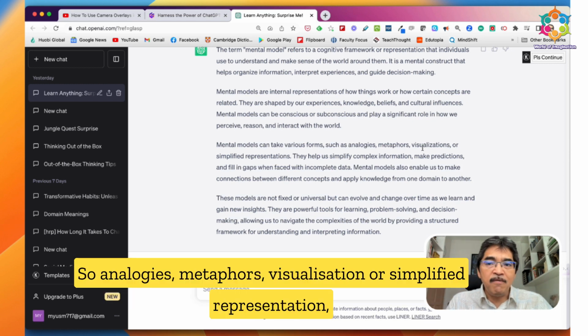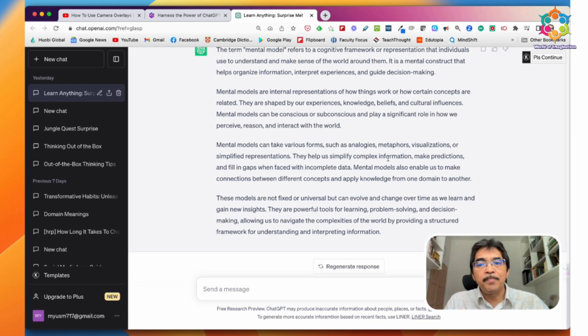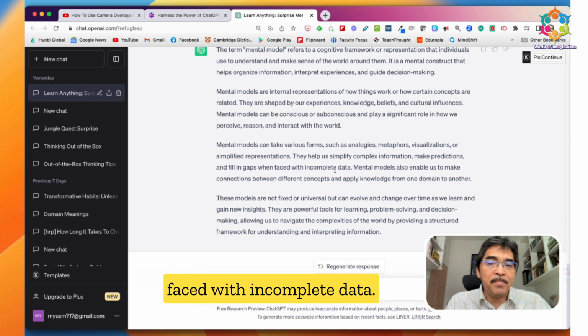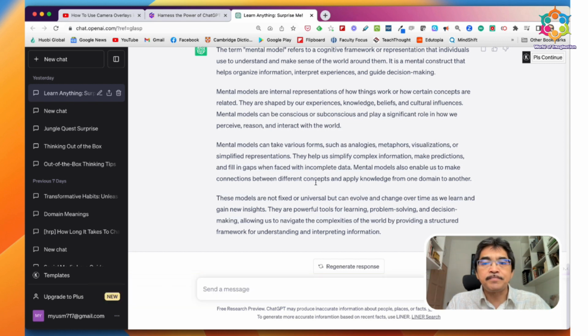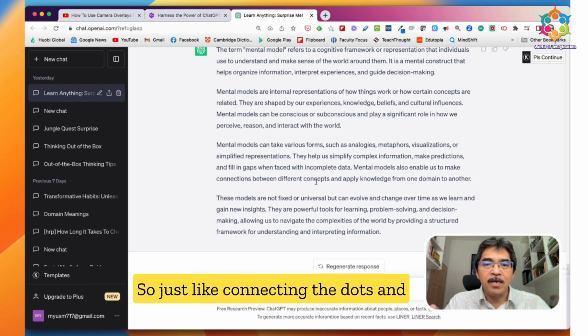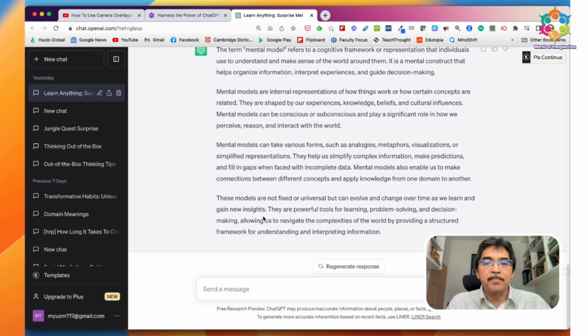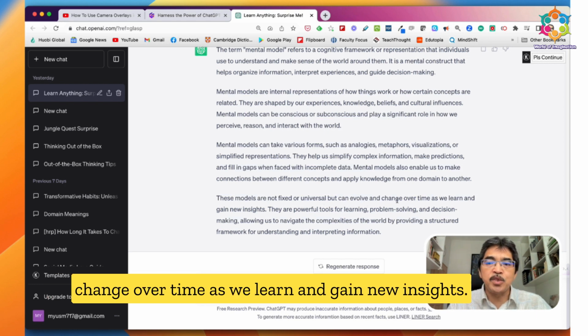So analogies, metaphors, visualizations, or simplified representations help us to simplify complex information, make predictions, and fill in gaps when faced with incomplete data. Mental models also enable us to make connections between different concepts. So just like connecting the dots and applying knowledge from one domain to another. These models are not fixed or universal, but can evolve and change over time as we learn and gain new insights.